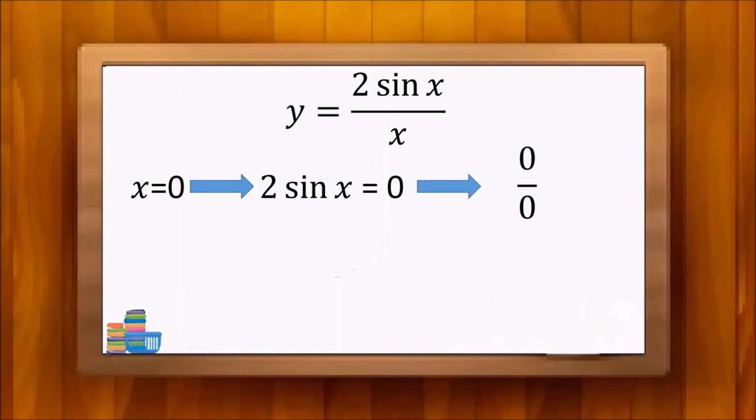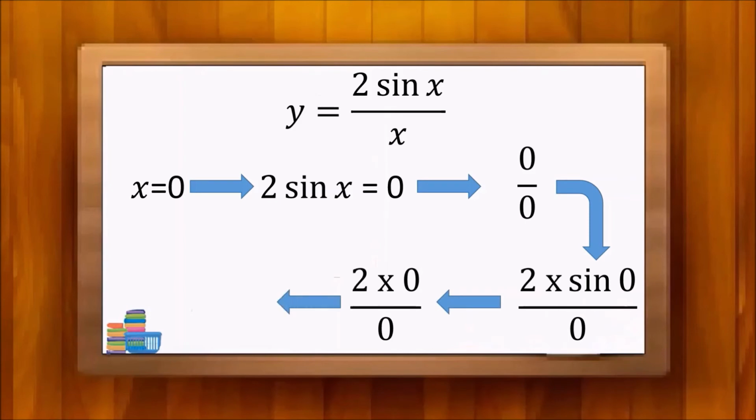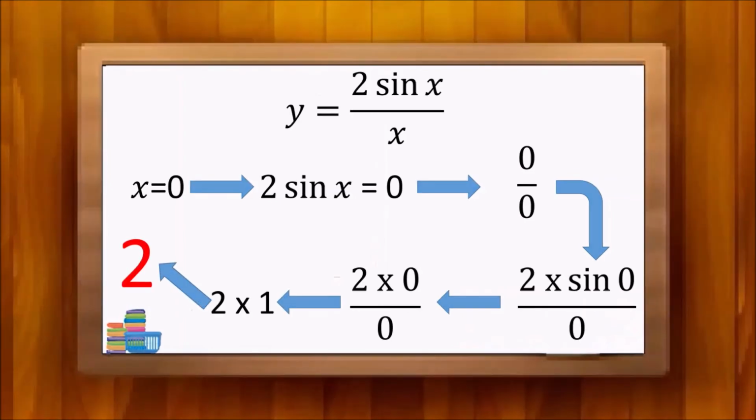Then it creates a 0 over 0. But the 0 at the numerator has been multiplied by 2. So the separate functions of numerator and denominator don't approach 0 with the same gradient. So the limit of the entire function can't be 1. It should be 2. Why? As these zeros have been multiplied by some other real numbers.